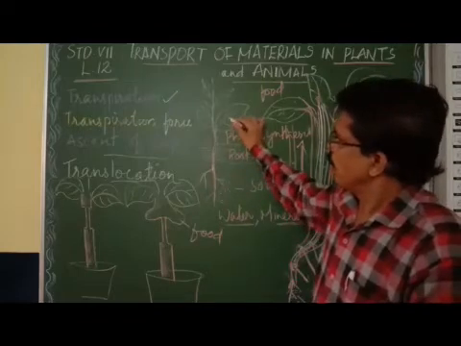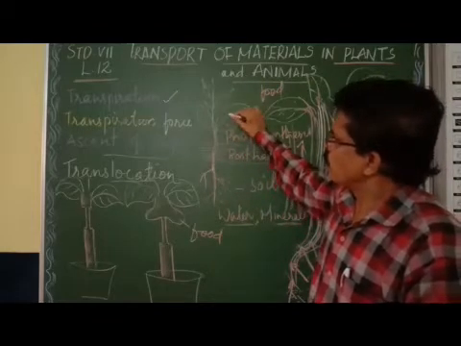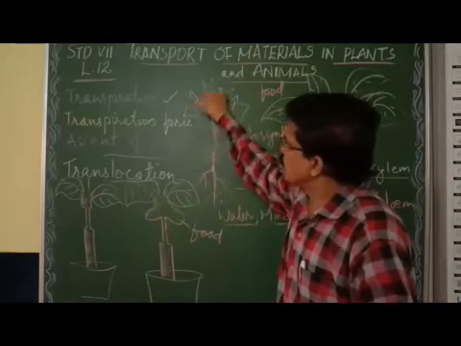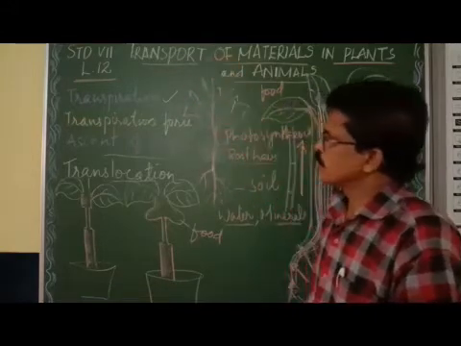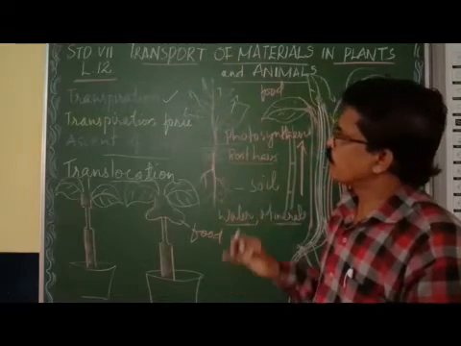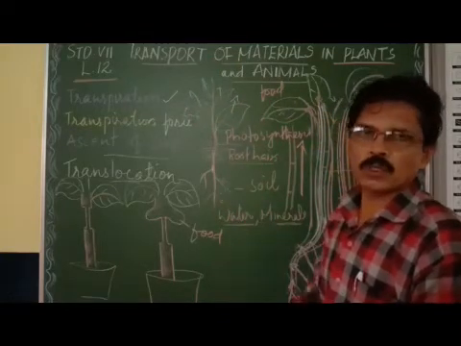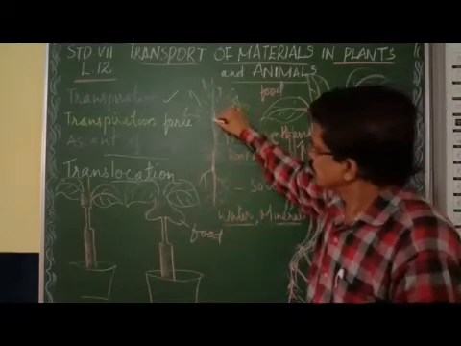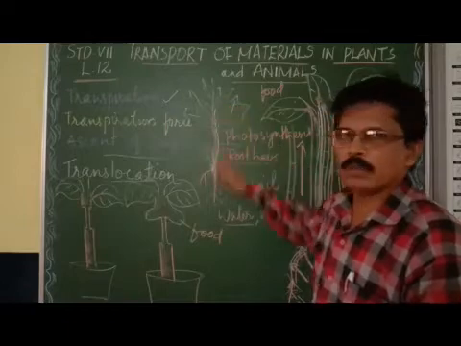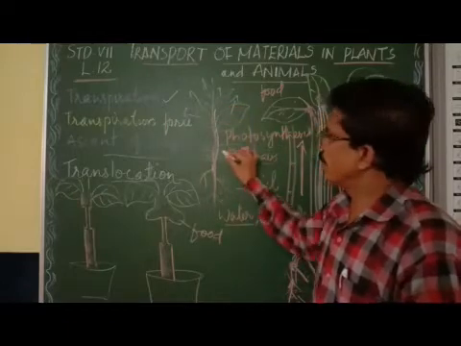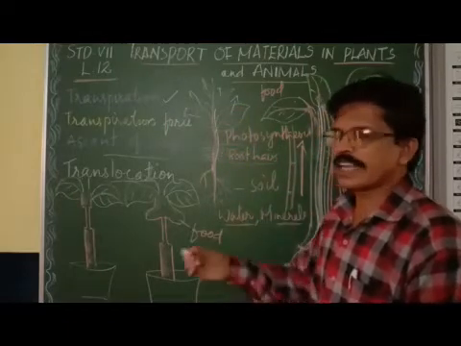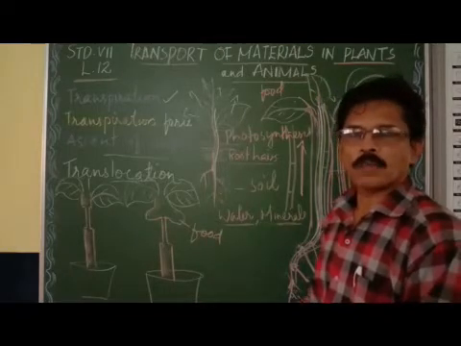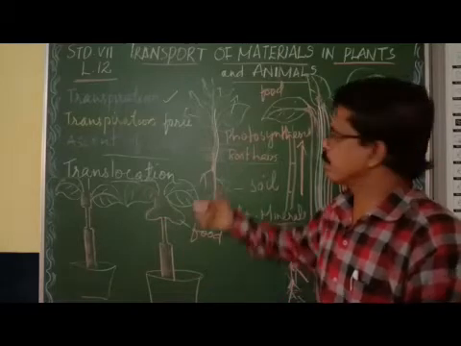But when water is lost from the leaves, there develops a pulling force in the leaves and the xylem. When transpiration takes place, this is called the transpiration force or pulling force of transpiration.